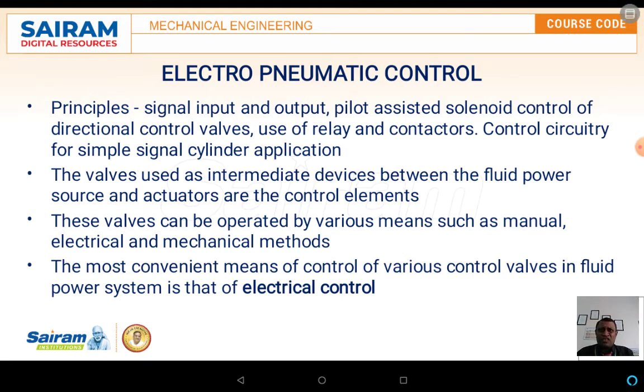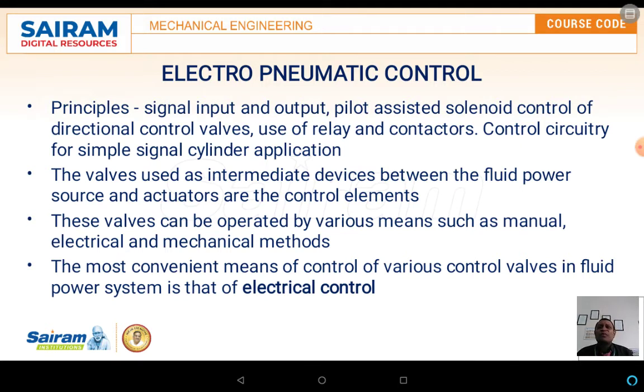Nowadays, as technology advances, either in the electrical field or in the field of fluid power systems, the evolving circuit mechanism is somewhat simpler, which is called the electro-pneumatic control system.